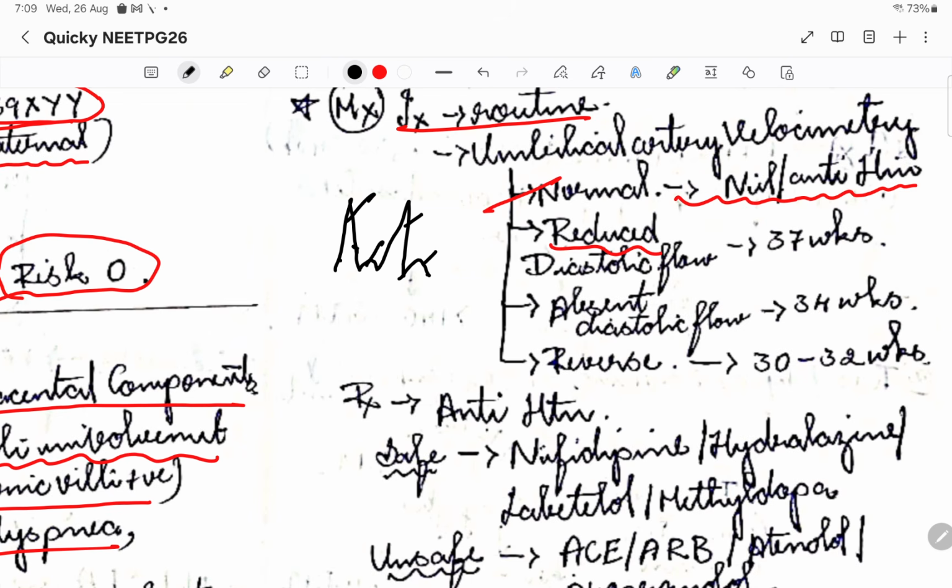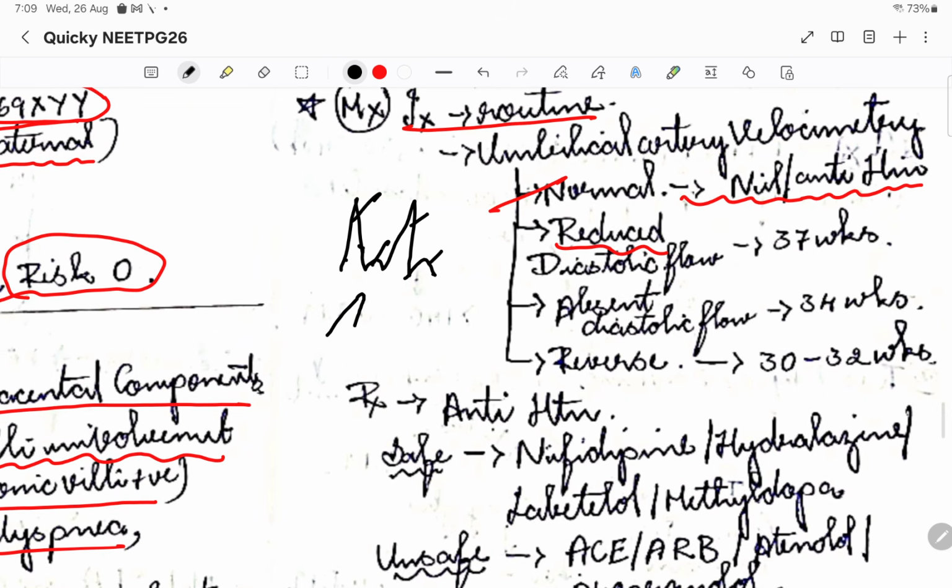Okay, so if there is a reduced diastolic flow, we are going to deliver the baby at 37 weeks, monitoring until then. If there is absent diastolic flow, we'll deliver by 34 weeks.